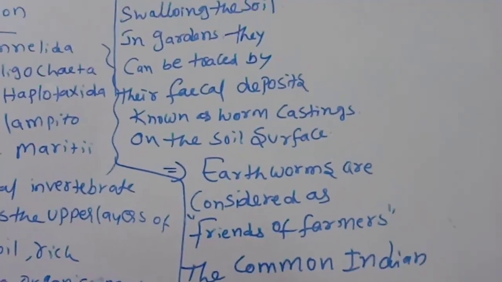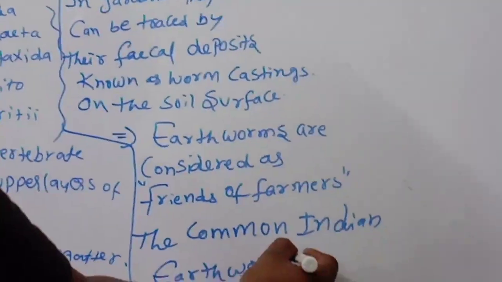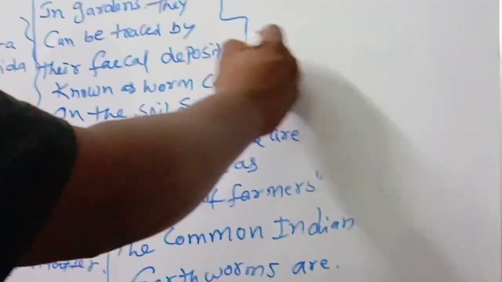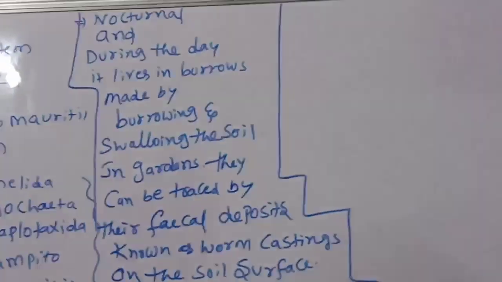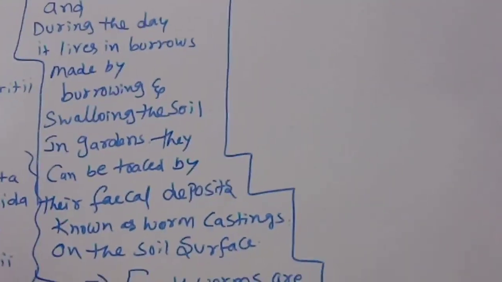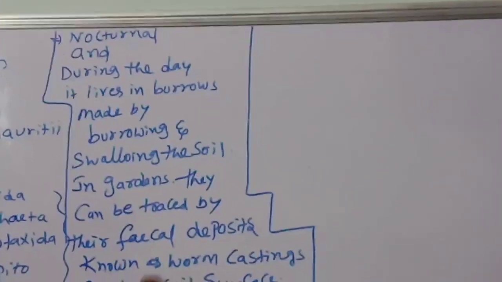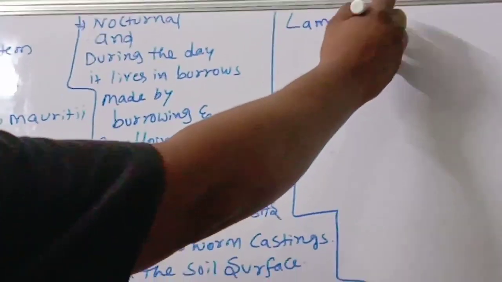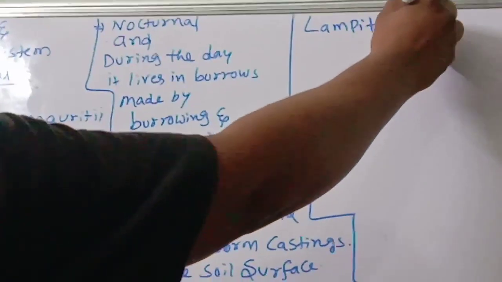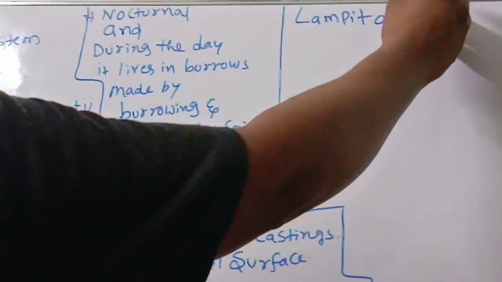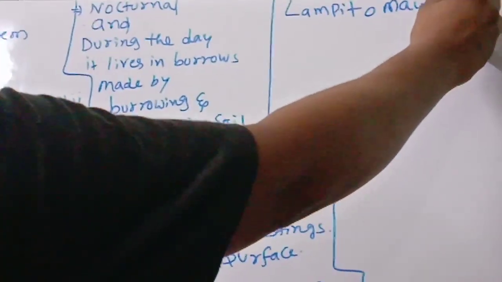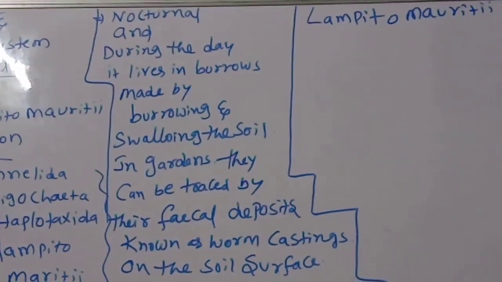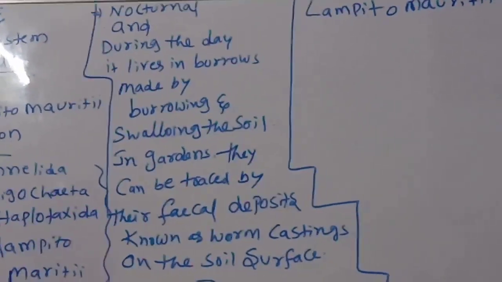The common Indian earthworms are, number one, Lampito mauritii.